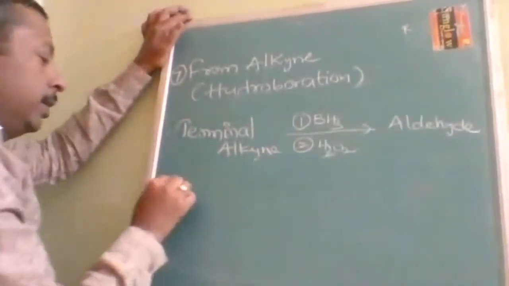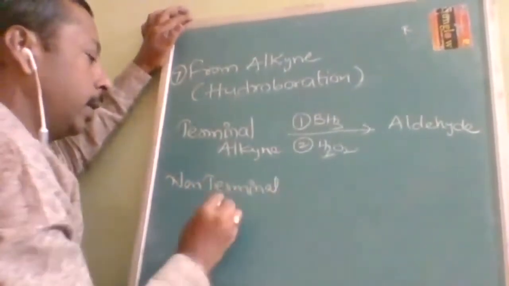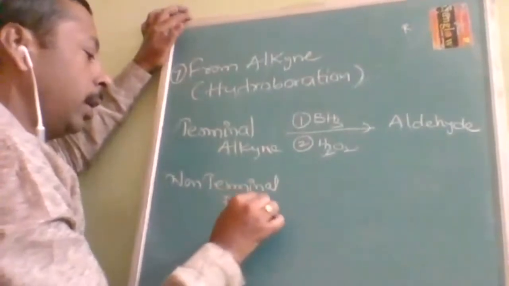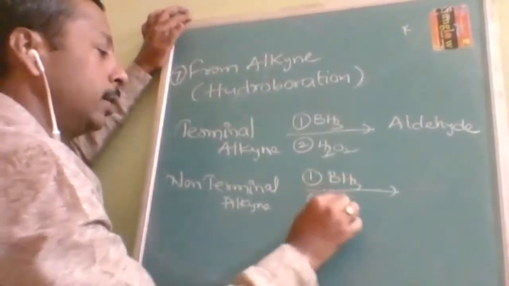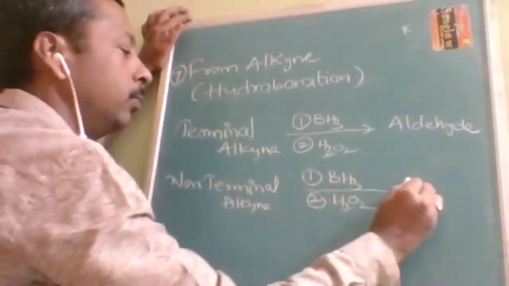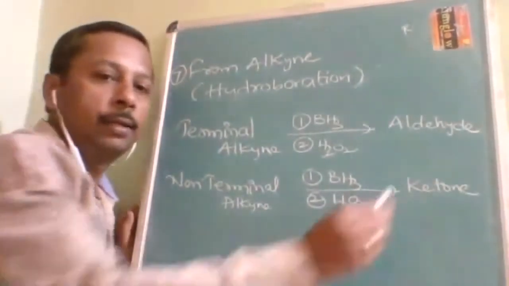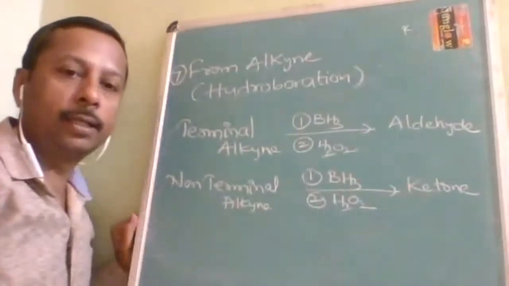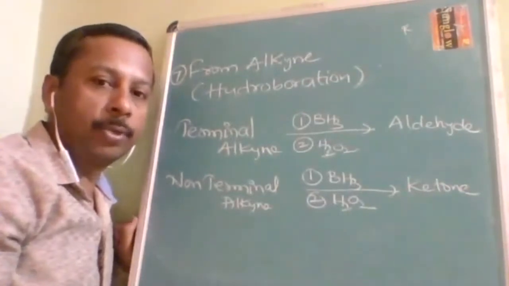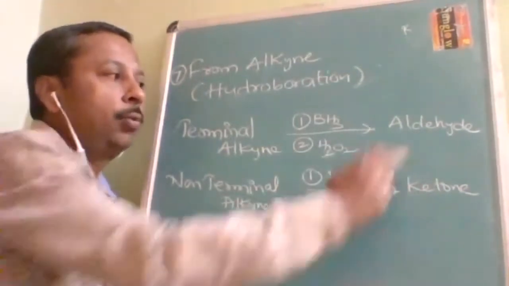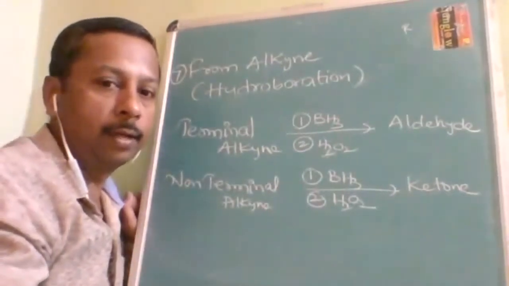Second one is, if you take the non-terminal alkyne. In the first stage, what you have to treat with? You have to treat with BH3. Second stage, you have to treat with H2O2. Then you are going to get ketone. Okay. And in the aldehyde, the first aldehyde we get is acetaldehyde. On the ketone side, the first we are going to get is acetone, or propanone. A 3 carbon ketone and a 2 carbon aldehyde are the minimum number of carbon atoms in the corresponding non-terminal and terminal alkynes.